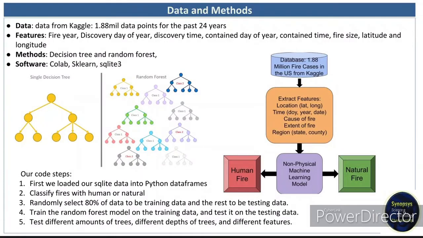We found 1.8 million US fire data points from the past 24 years. This data includes when the fire started, when it was contained, the size of the fire, and where it happened. This is saved on a SQL database file. We used Colab to load the data and run our random forest model. We divided our data into training and testing sets. 80% of the data was for training, 20% was for testing.